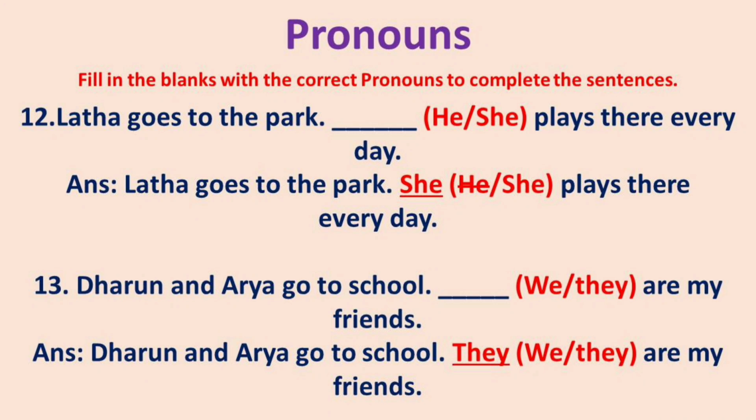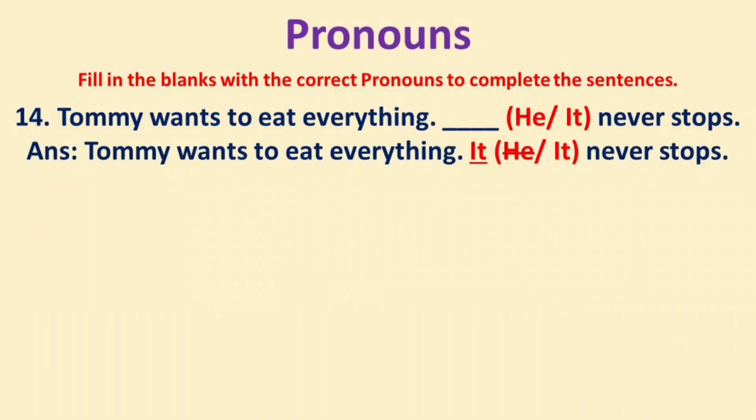13. Dharun and Arya go to school. Dash, we or they are my friends. The answer is, Dharun and Arya go to school. They are my friends. 14. Tommy wants to eat everything. Dash, he or it never stops. The answer is, Tommy wants to eat everything.